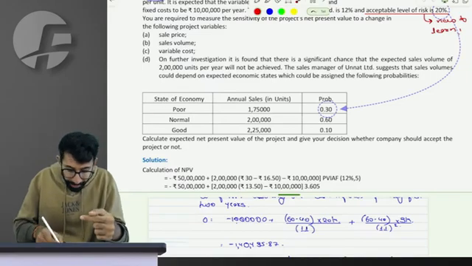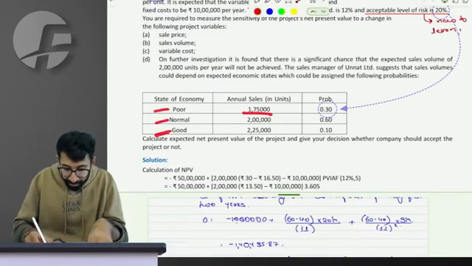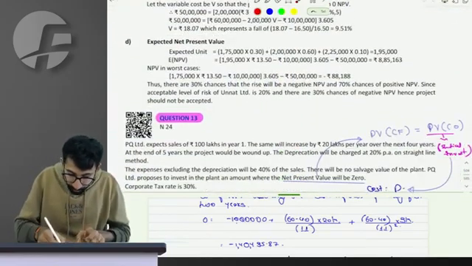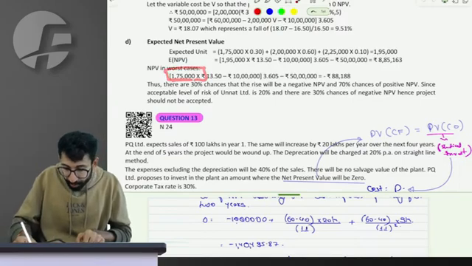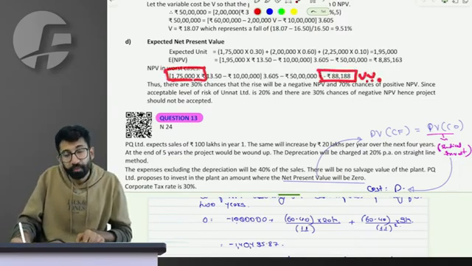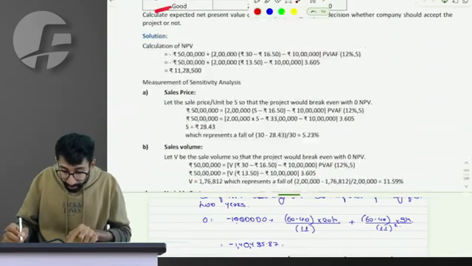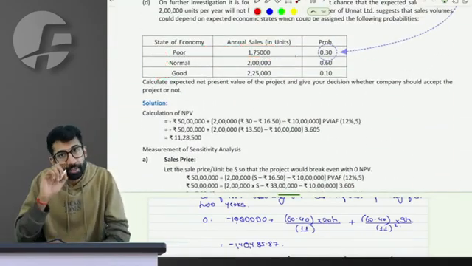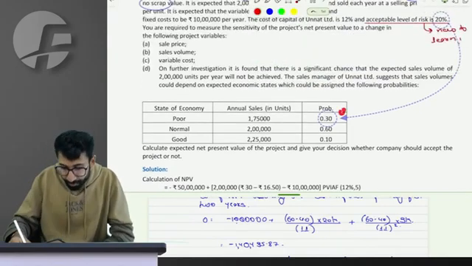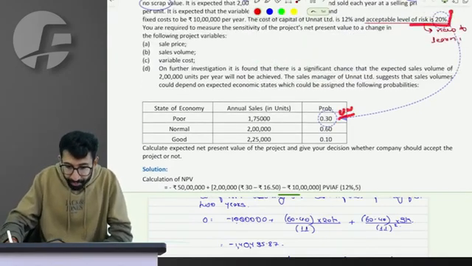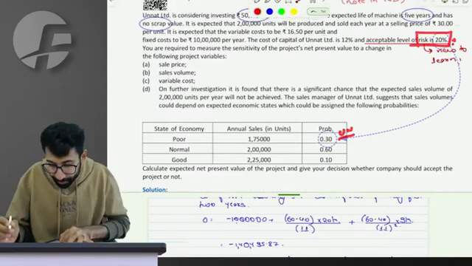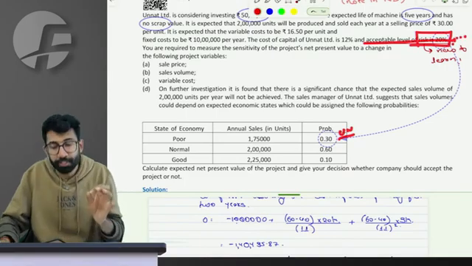When we solve the NPV for different scenarios, we see that when the units are 175, in the poor case, the NPV is actually turning out to be negative. The probability of which is 30%. However, we can accept only 20% chances of having negative NPV. What is the interpretation? Acceptable level of risk is 20%.